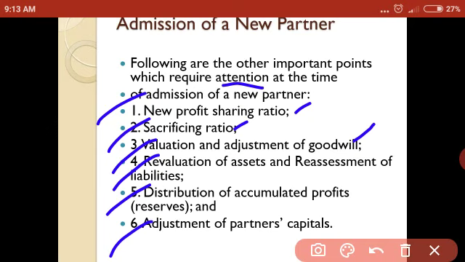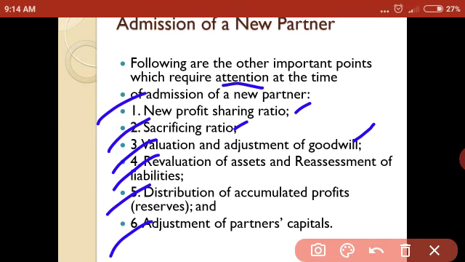When goodwill is brought by a new partner in the business, you have to distribute this goodwill among the old partners in their sacrifice ratio. There are some adjustments, that is withdrawn goodwill and return of goodwill. Withdrawn goodwill you have to distribute among the old partners in their old ratio, and if there is a return of goodwill, you have to distribute it among all the partners in the new profit sharing ratio. As well as in this valuation of goodwill, let us learn the methods of valuation of goodwill, that is super profit method, average profit method, and capitalization method in the next class.